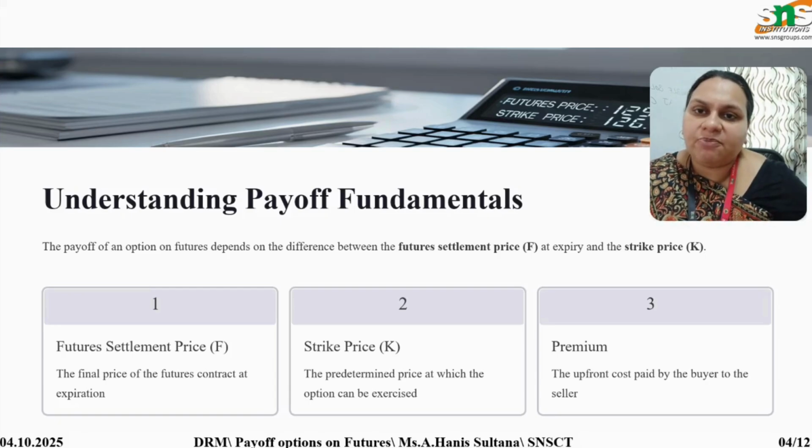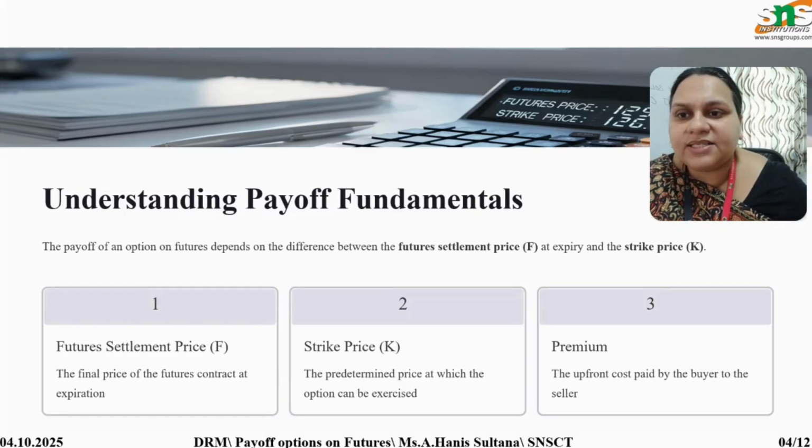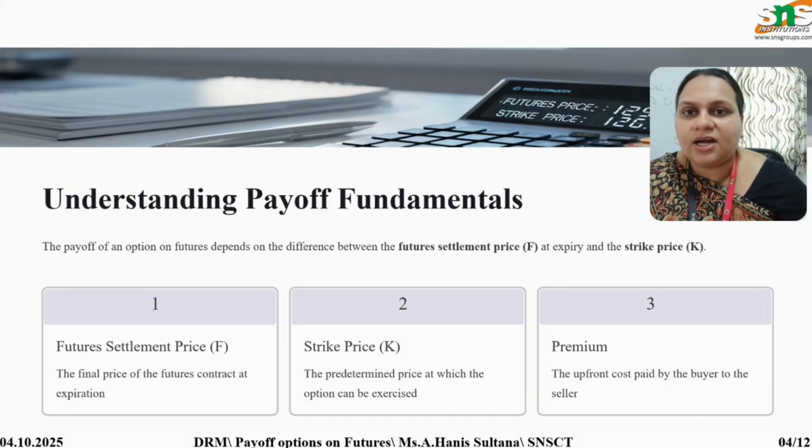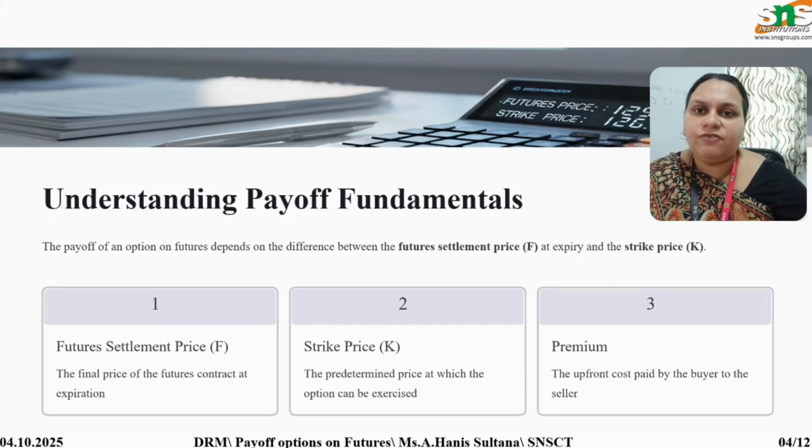Strike price is denoted by the notation K, the predetermined price at which the option can be exercised. So based on the current price, we are fixing the future price. This is the difference between the settlement price and the strike price. Strike price is the price prevailing in the future.